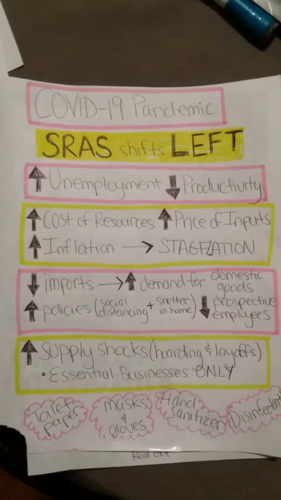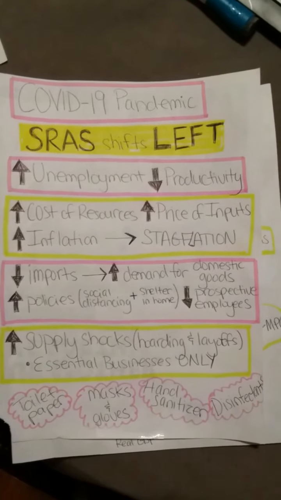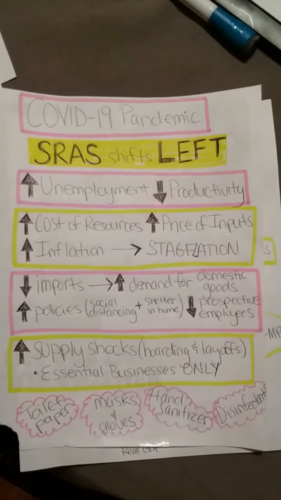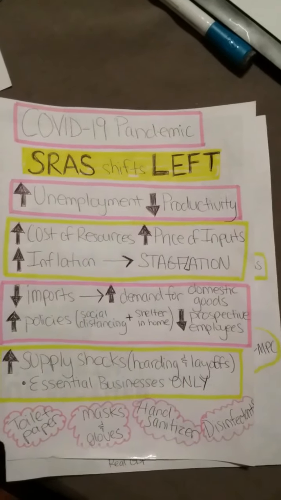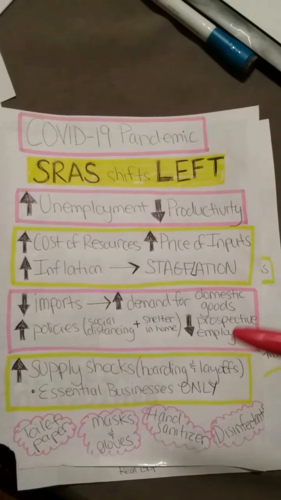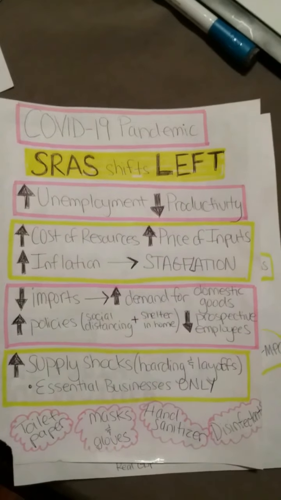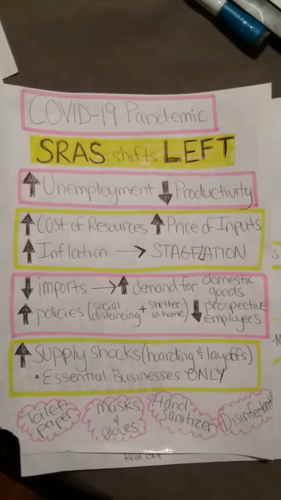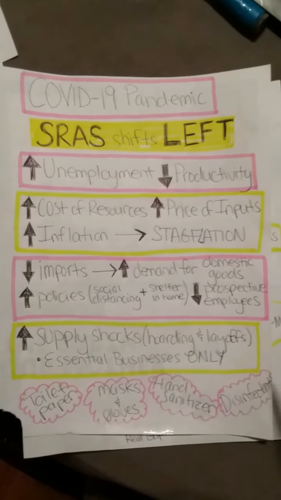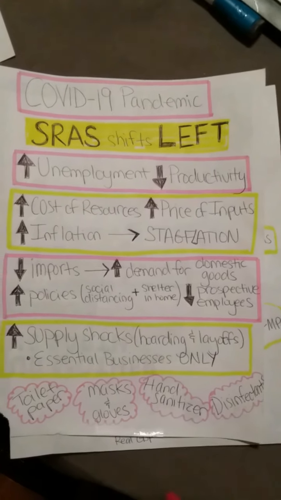The COVID-19 pandemic, I believe, is also causing the SRAS, short-run aggregate supply, to shift left. Unemployment is at an all-time high. Productivity is very low because of this. Cost of resources and price of inputs have increased, causing inflation, which is going to lead to a long-term stagflation. Imports are down, leading to a demand for domestic goods. And increased policies on social distancing and sheltering are decreasing prospective employees searching for work. There's been an increase in supply shocks due to hoarding and layoffs. Essential businesses only are operating. You can see this when you go to the store and there's no toilet paper, masks, gloves, hand sanitizer, or